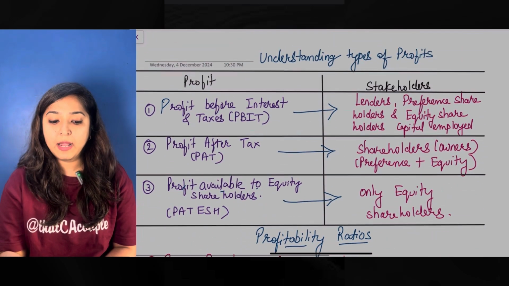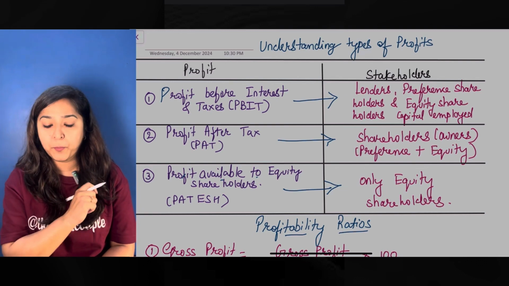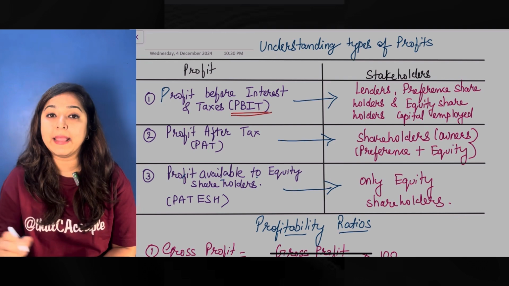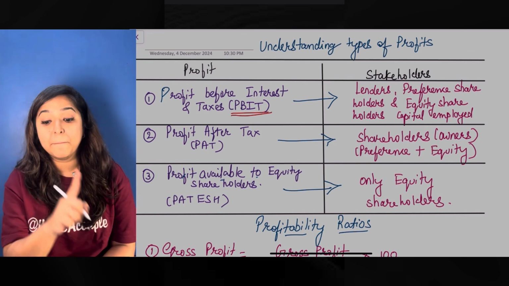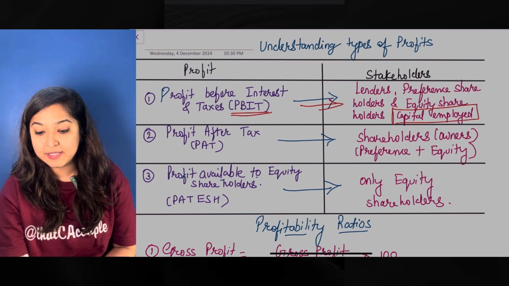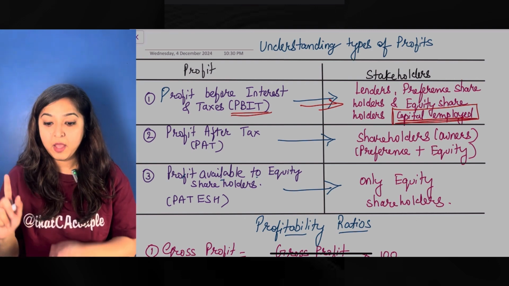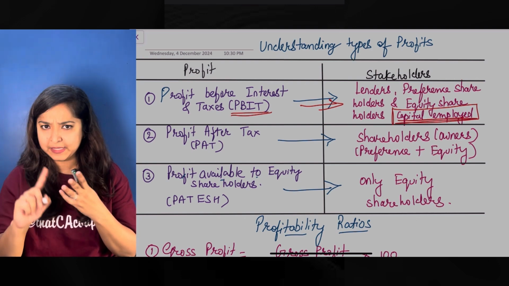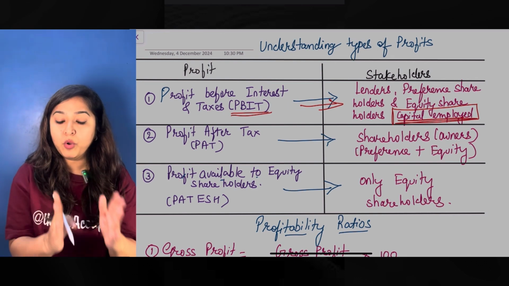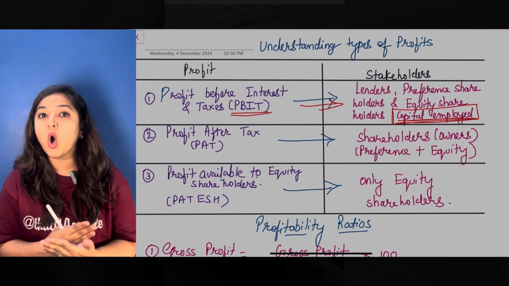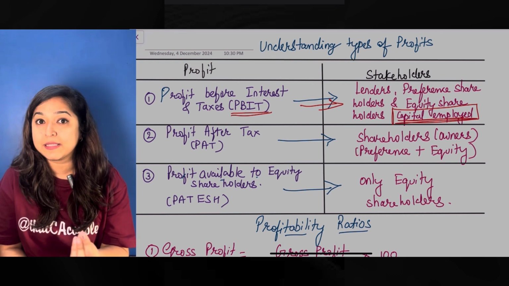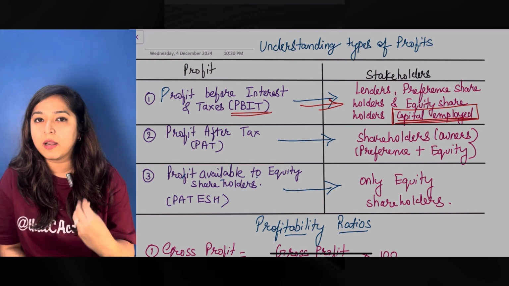Now let's go to the first type of profit. The first type of profit that I am looking at here is profit before interest and tax, which is PBIT. This profit belongs to the capital employed, which is a sum total of all of them: my lenders, preference shares, reserves and surplus, that is my retained earnings, and my equity shareholders. Why does it belong to them? Because if you look at this profit, under this profit, you've not given anything to anybody. Now understand, if someone is funding your business, they will require some return out of it.